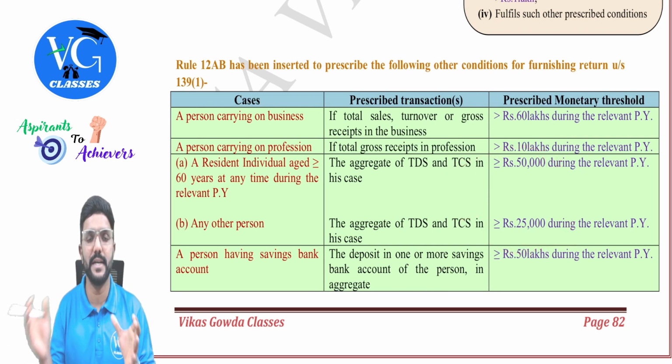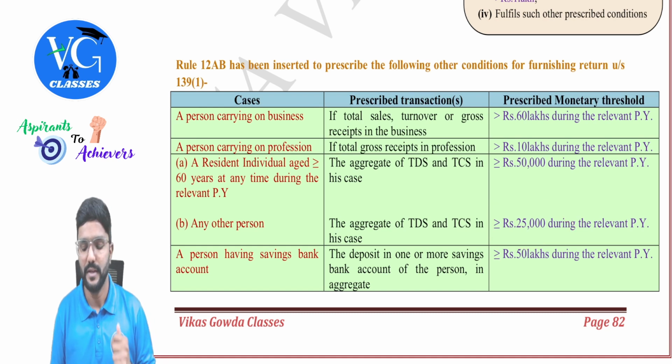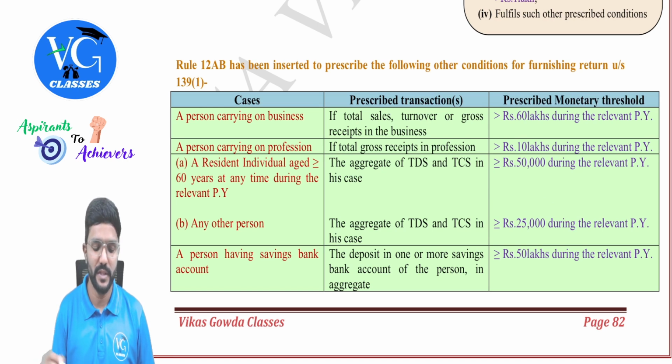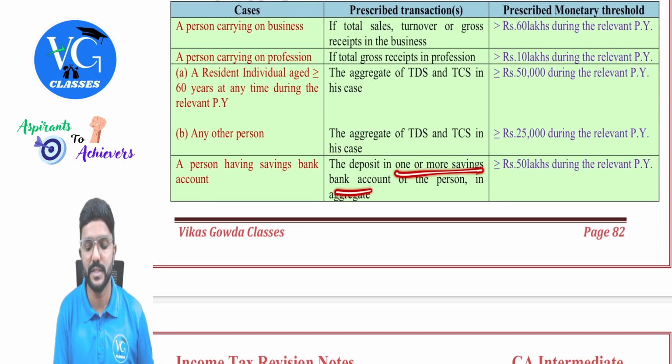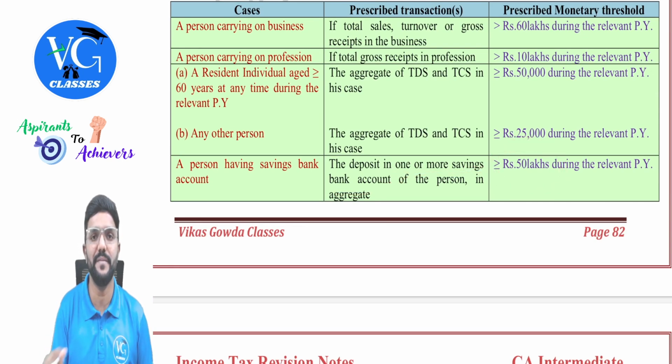So if TDS and TCS all put together is 25,000 or more during the previous year, then they have to file the income tax returns, guys. Then the last person, a person who is having a savings bank account and is depositing in one or more savings bank accounts rupees 50 lakh or more during the previous year, they have to file the returns.